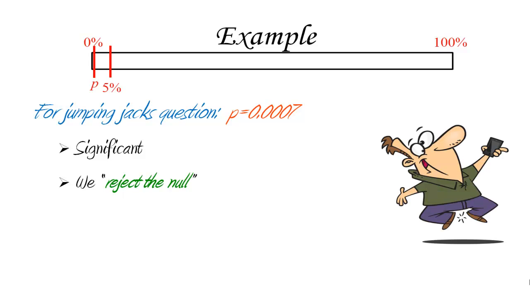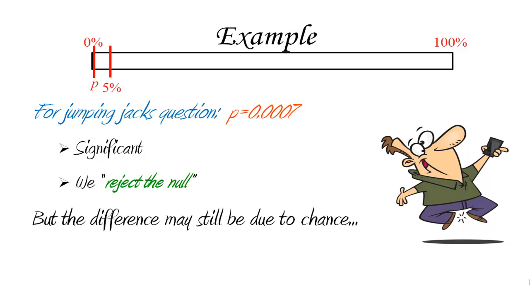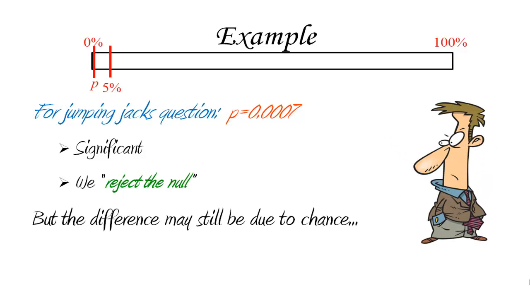We can't keep jumping up and down and say, yeah, we got a great result, we now know from now on and for all eternity that this is true. You need to slow down. The difference may still be due to chance, remember? You may not be happy about that, but even what seems like such strong evidence may still be due to chance. Not only that, but even if it's not due to chance, and even if we can be quite confident that in the population those two values are not the same, the difference could be practically irrelevant.